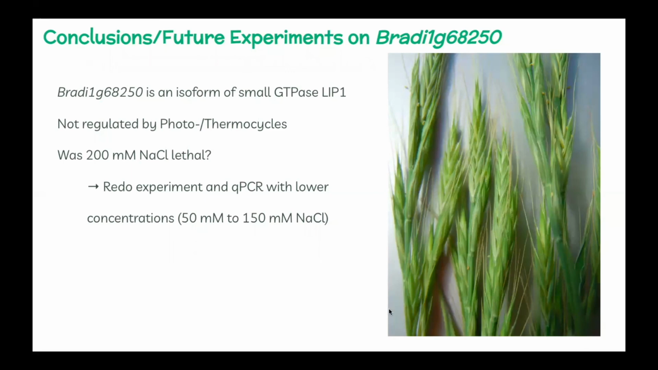It's possible that 200 millimolars of sodium chloride was lethal since we had very low RNA in those sodium chloride treated roots, but we also weren't sure if perhaps we just hadn't extracted the RNA well enough. So in the future, if someone were to take a look at our gene and possible functions, redoing that experiment in the qPCR with lower concentrations of salt would probably be helpful and might give a more clear result to salt stress tolerance and whether our gene is involved with that.